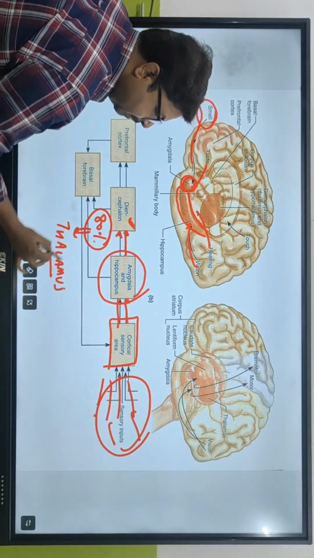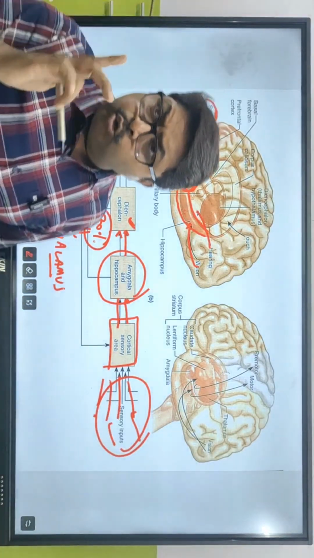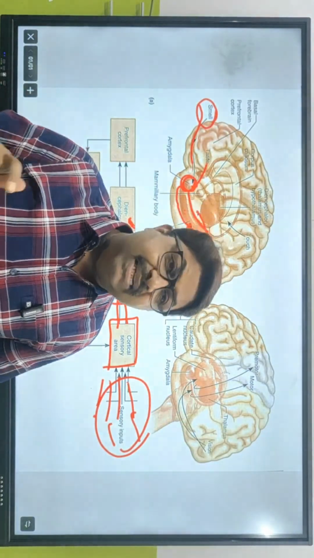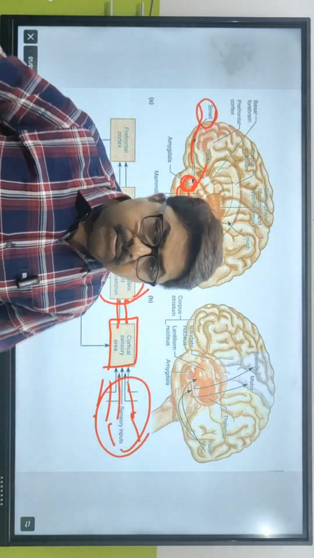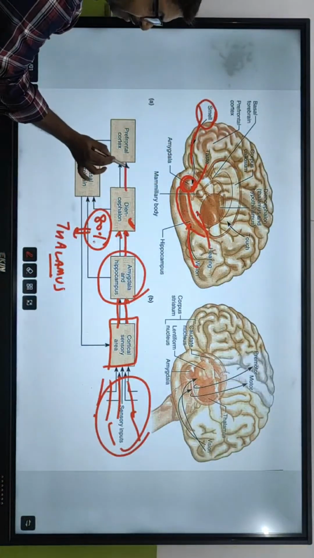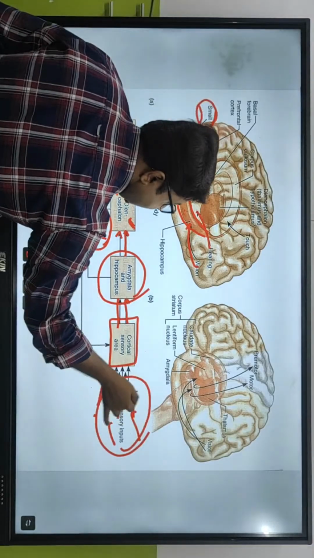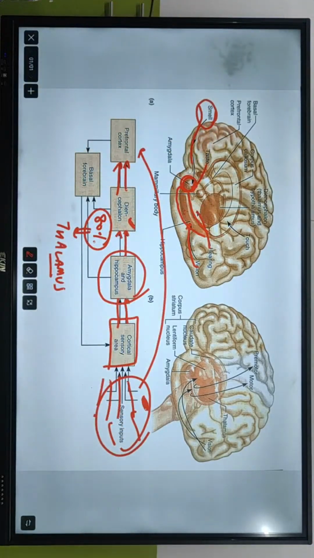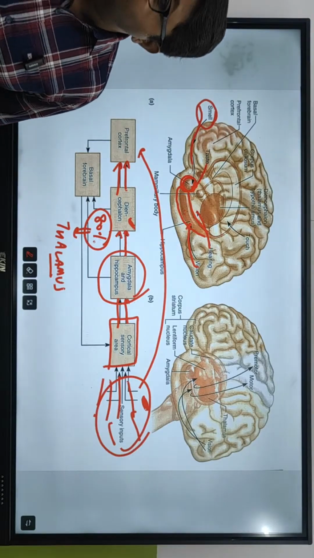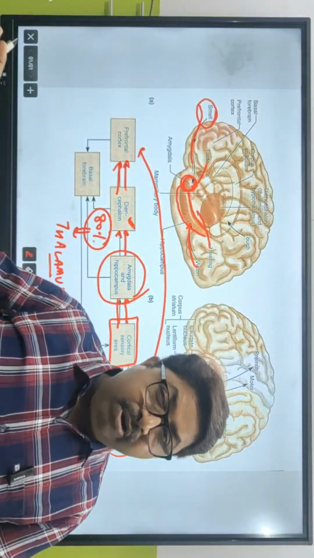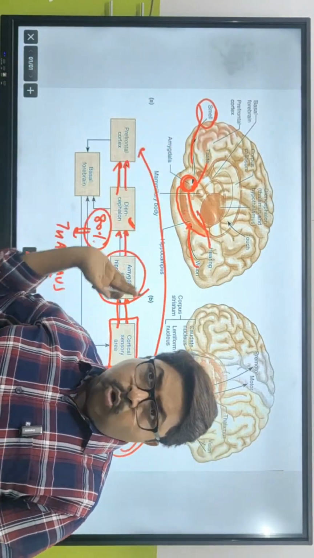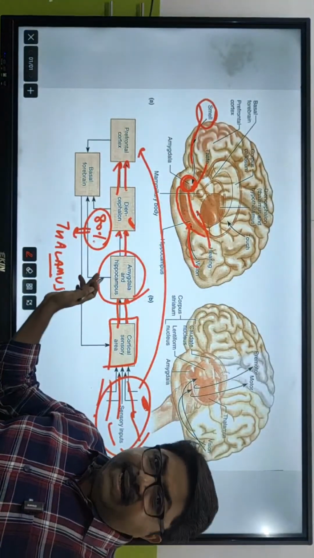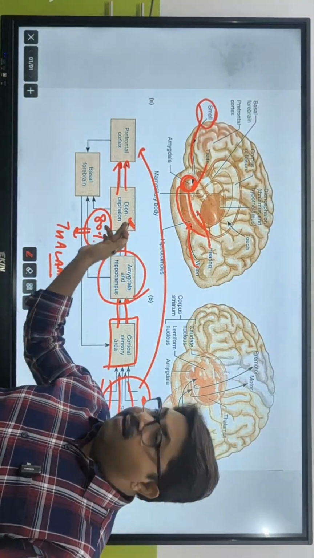Is what? Thalamus. Diencephalon में कितना पार्ट है? There are two parts of diencephalon. One is hypothalamus and one is thalamus. 80% of the diencephalon is made up of what? Thalamus. So it gives the information to the prefrontal cortex. That means आपके बुक में थोड़ा सा इंफॉर्मेशन है कि sensory inputs come straight away to the prefrontal cortex. But किस तरह से जाता है prefrontal cortex में? Directly नहीं जाता. It never goes directly. It goes via cortical sensory area, amygdala and hippocampus, and then diencephalon.